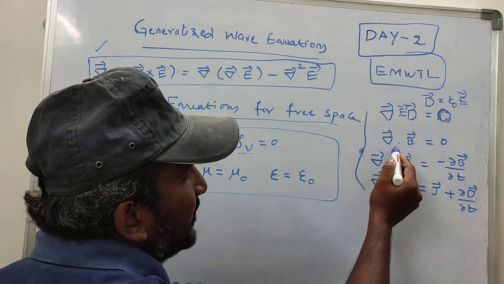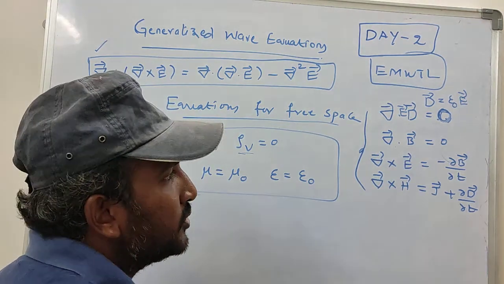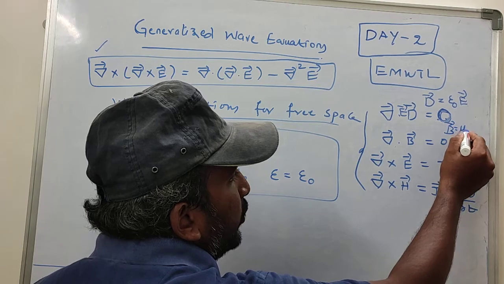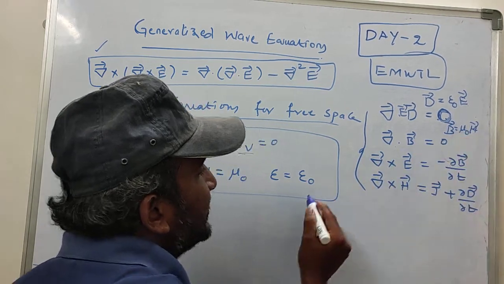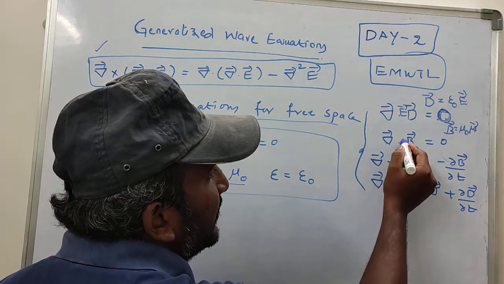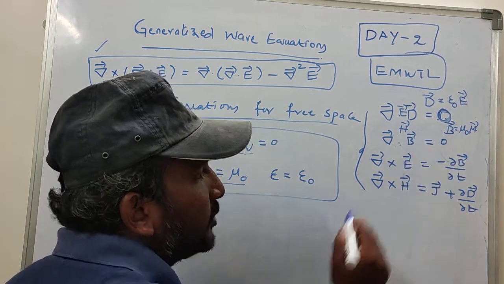Similarly, divergence of magnetic flux density is equal to 0, and since magnetic flux density is mu naught times magnetic field intensity in free space, divergence of magnetic field intensity is also equal to 0.